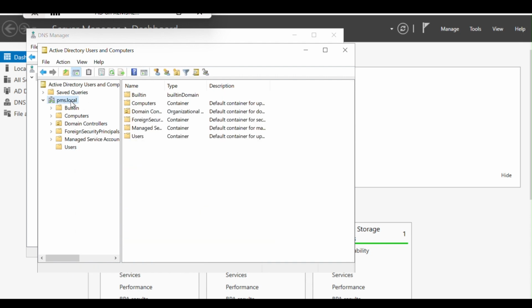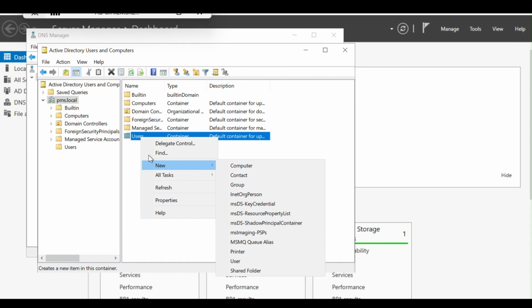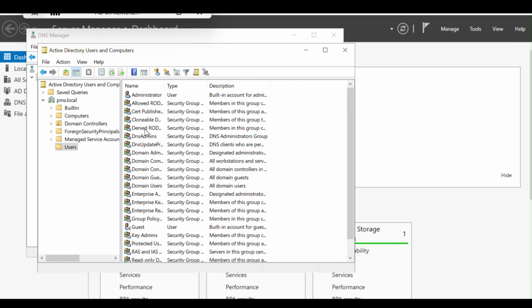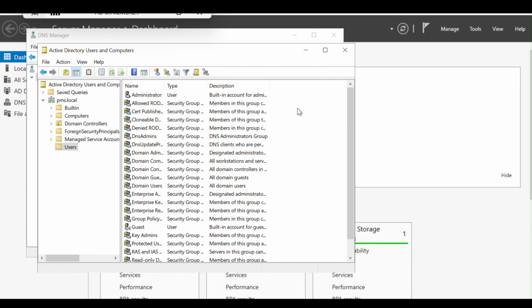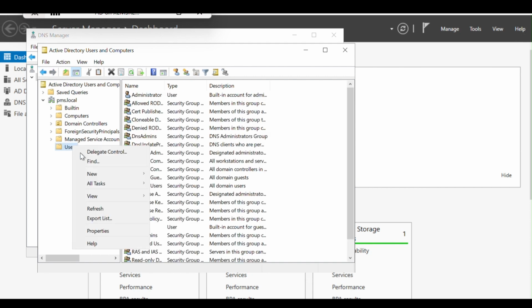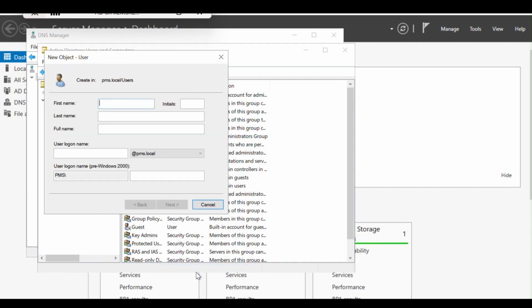And see, new. I'll go here and I will see it. No, it's not coming. Go here. See. New user.